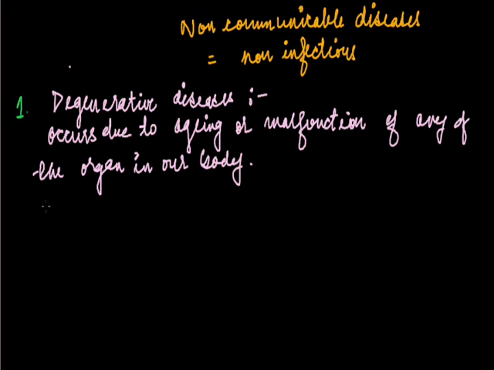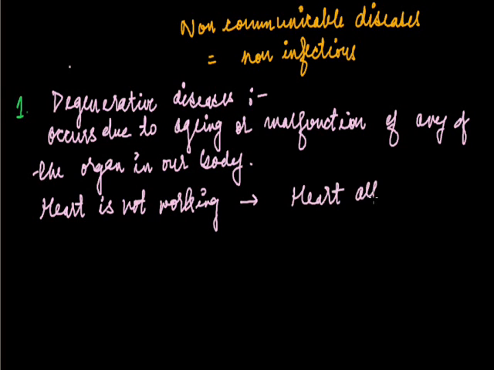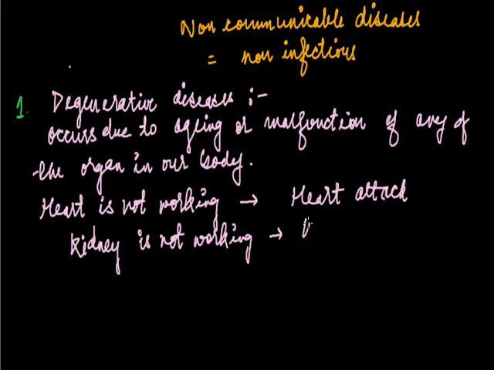For example, if our heart is not working well, then we'll have a heart attack. And if the kidney is not working, that means kidney failure.